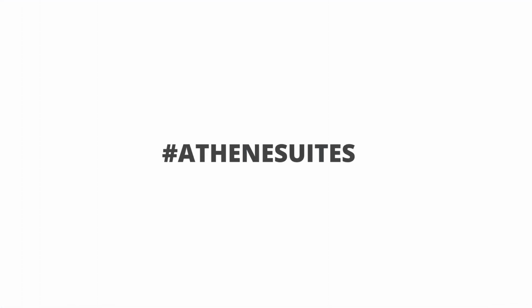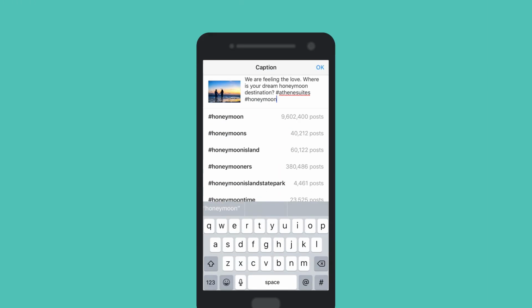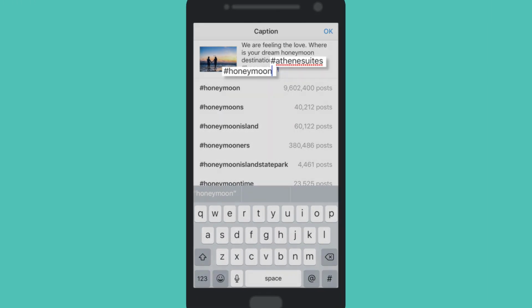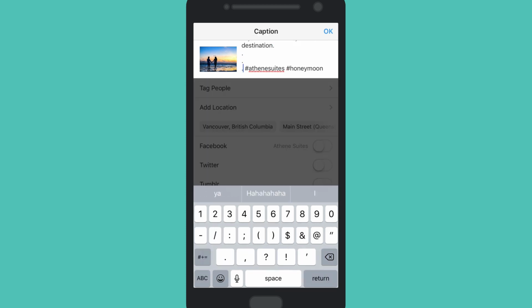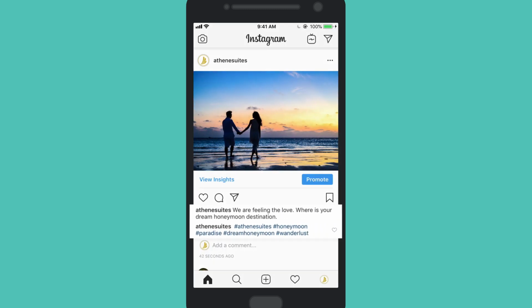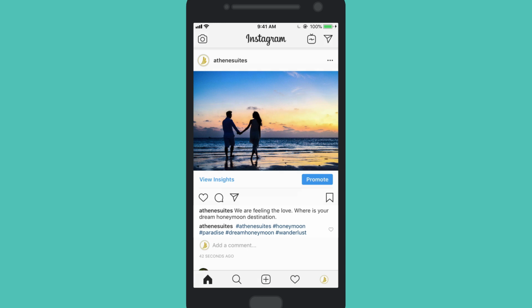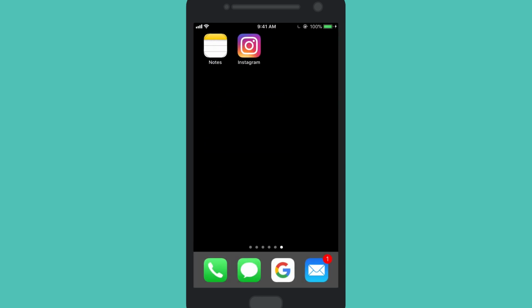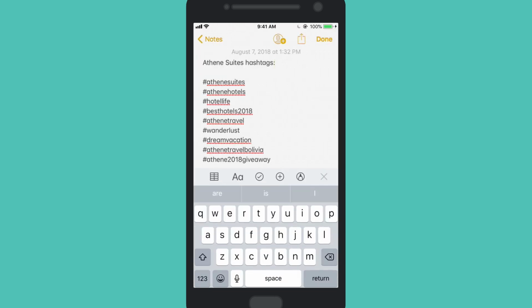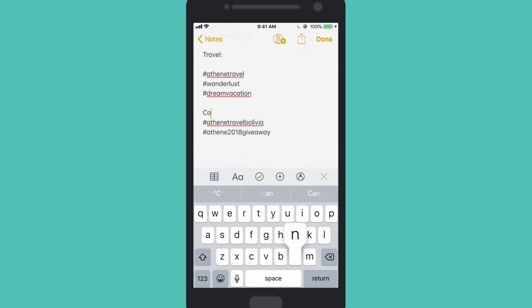While hashtags are useful for making your content discoverable, using too many in a post will make it look cluttered. Add 1 or 2 in your main caption, and if you need to add more, hide them at the end of your post by adding line breaks. Or add them as a comment right after you've posted. To keep track of hashtags that work well for you, create lists of them in the Notes app on your device. Separate the lists into general categories based on the type of content you post regularly.